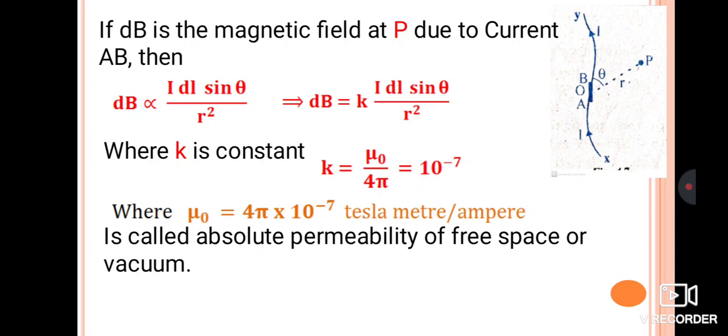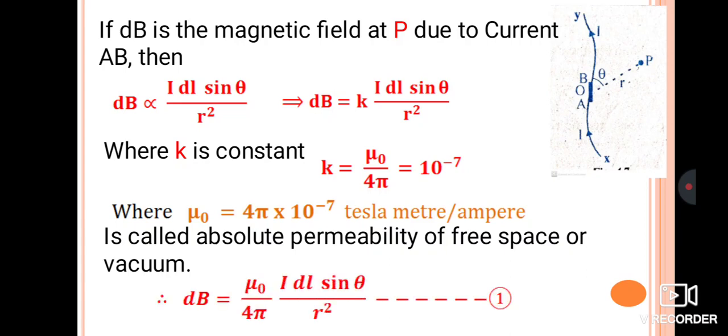So it has certain capacity to get magnetized in the presence of a magnetic field. Therefore, it is called the absolute permeability of free space, mu naught. Do not get confused between mu naught and epsilon naught. Epsilon naught is permittivity, mu naught is permeability.